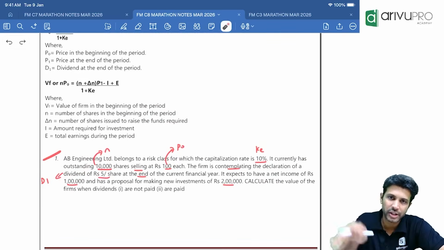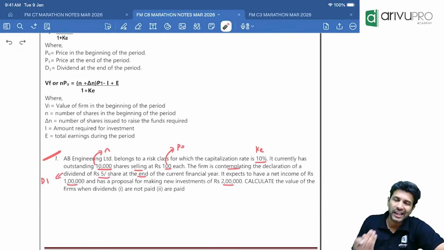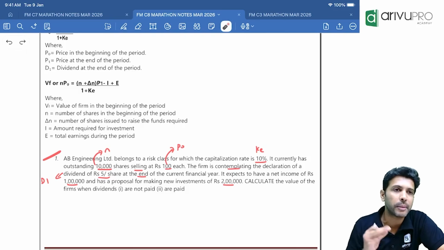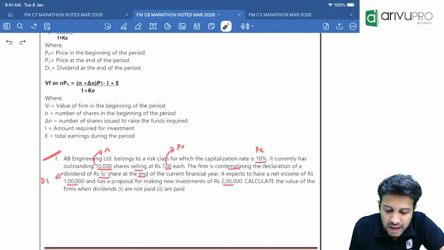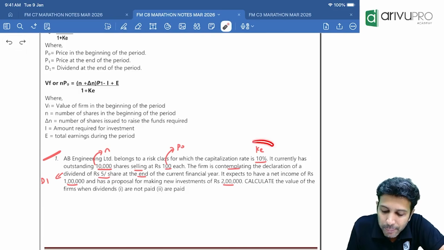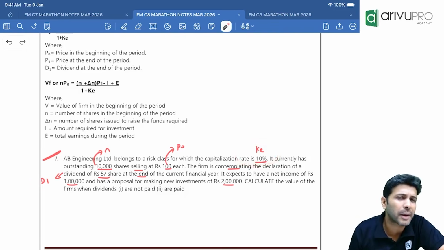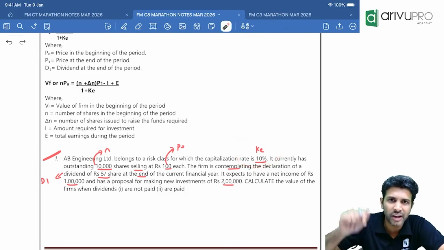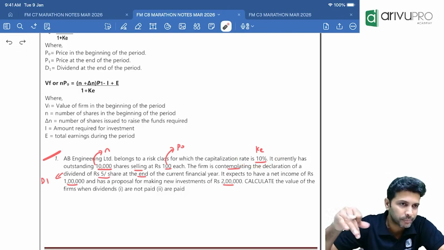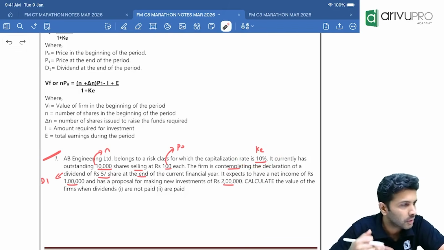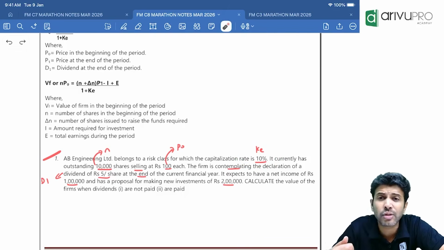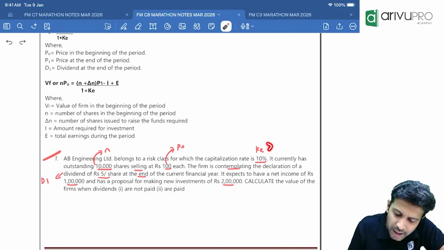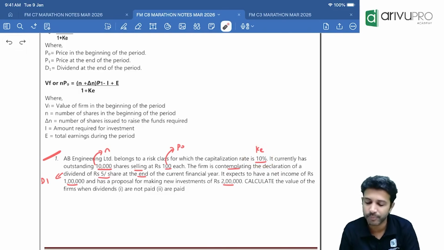I've taken this question and explained all the concepts, all the types of adjustment that can come through this approach. AB Engineering belongs to a risk class where the capitalization rate is 10%. Capitalization rate means here they're saying cost of equity is 10%, because here funds we will raise through equity shares. Whenever we have fund required, we are not raising debt. We'll raise the funds through equity shares. Hence here capitalization rate refers to cost of equity.